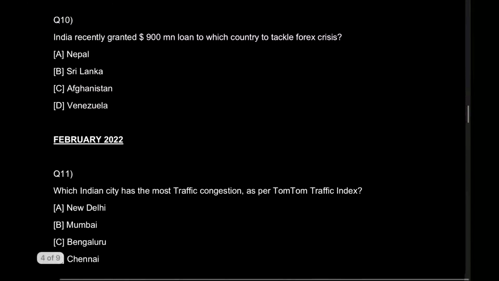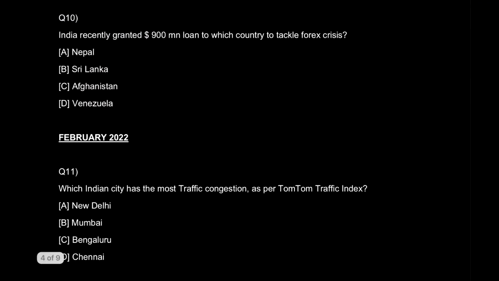Now, question number 10, and that will be the end of January's 10 most important questions. India recently granted a $900 million loan to which country to tackle a Forex crisis? Again, an educated guess. Which country was recently struggling with a crisis? We had multiple news items around it. No doubt Sri Lanka. This is an easy question. Sri Lanka is negotiating a USD $1 billion loan from India as well to import goods and all that. Here is some additional information which you can Google. What you need to know in detail.